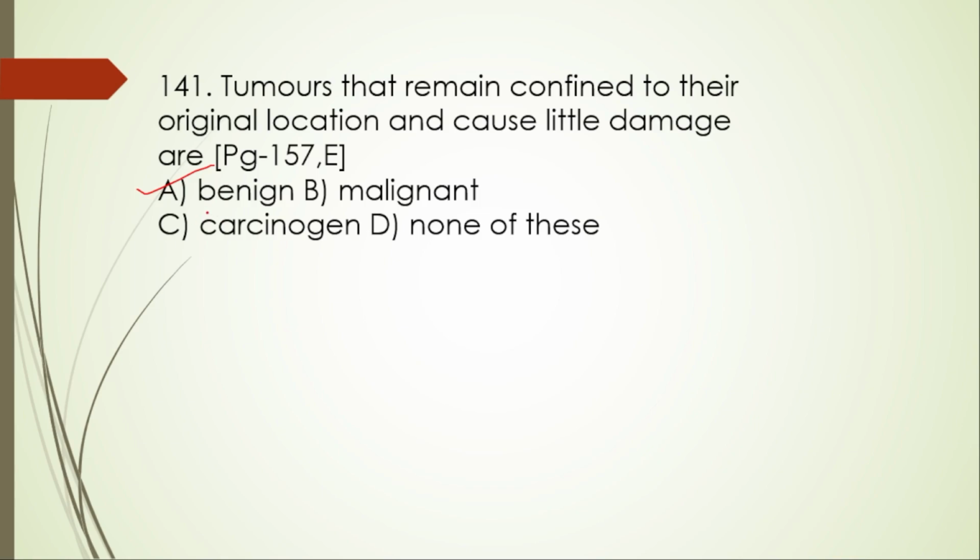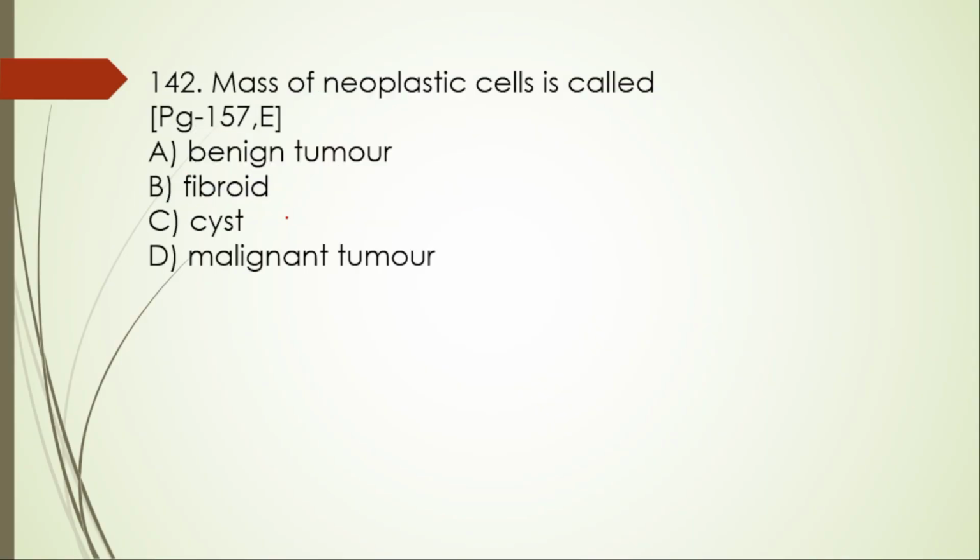Such kind of cells are said to be what? Benign. Whereas malignant tumors are cancerous growths that invade the surrounding tissues and can spread to distant parts of the body. Means malignant can spread and benign won't spread. That's it. 142. Mass of neoplastic cells is called benign tumor, fibroid, cyst, or malignant tumor. Here the right option is option D.